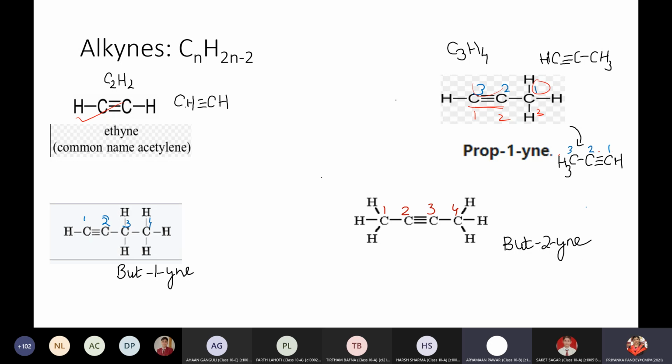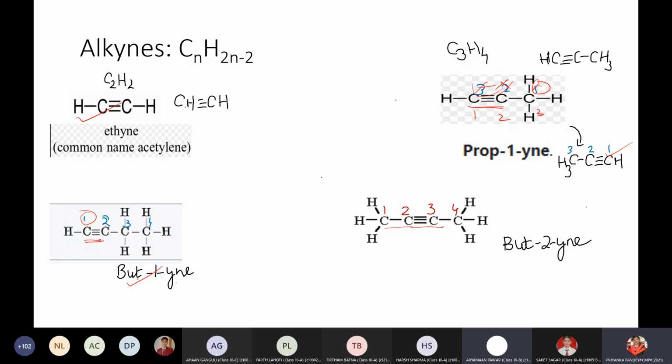So when we talk about these 3 carbon atoms, wheresoever it is present, this becomes a terminal position and naming will start from this carbon atom. If it is present here, this is going to be discarded and we have to start with 1, 2 and 3. When we have 4 carbon atoms, then we have one terminal position and one middle position to accommodate the triple bond, and depending on the position of the triple bond, the name is being given. It is but-1-yne because it is present in between the first and second carbon atom. As I told you, the lower number is being taken out of 1 and 2. 1 is lower. So but-1-yne.